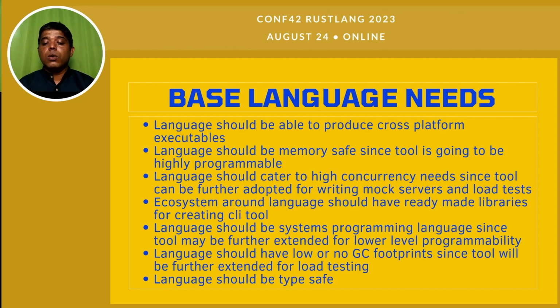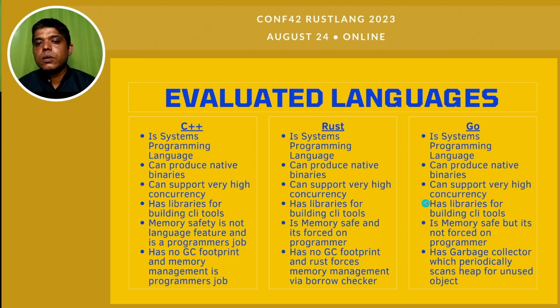So it should have low or no GC footprint, and the language should be type safe. Based on this, I evaluated three systems programming languages at that time: C++, Rust, and Go.